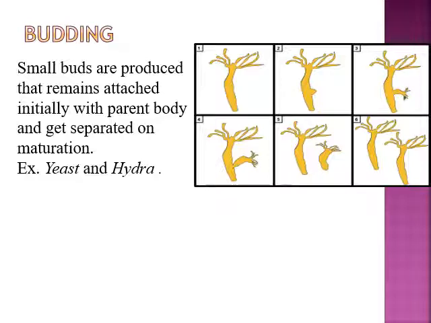So here you can see an example I have given of hydra, in which the protrusion is coming over here in the body of hydra, and this protrusion is in the third block. You can see that the hydra is completely developing all these structures like its parent body, and here you can see it is now completely developed, and after complete development it gets detached or separated from its parent body, due to some kind of damage or trauma, and is now able to survive as a new individual like its parent body. This is all about budding.